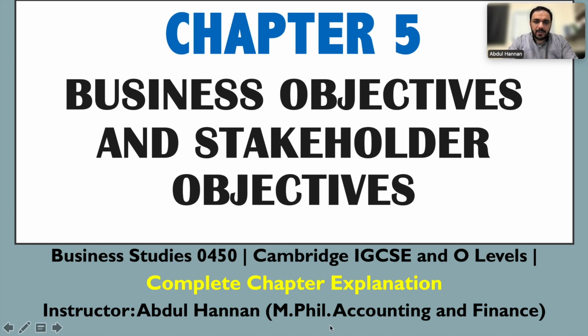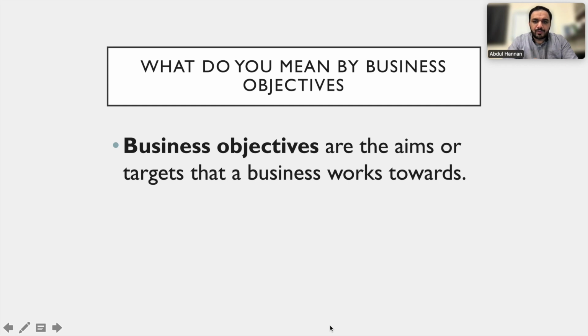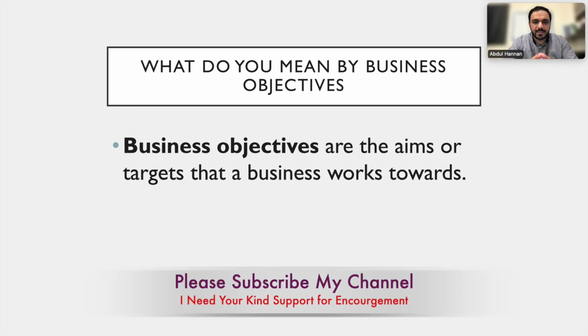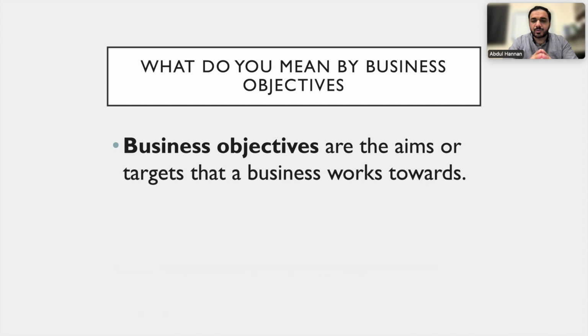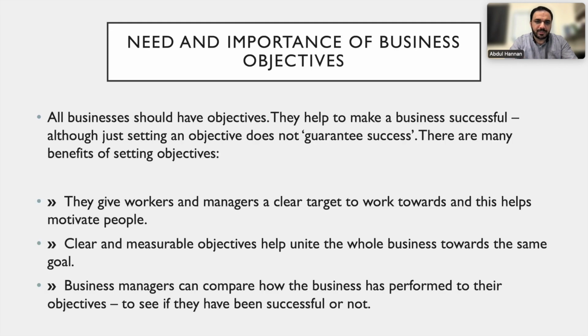So first of all, what do you mean by business objectives? It is very important to understand the meaning of business objectives. Business objectives are the aims or targets that a business works towards. This is the target you set in order to achieve for your business. That could be your goal or target. That is called a business objective.